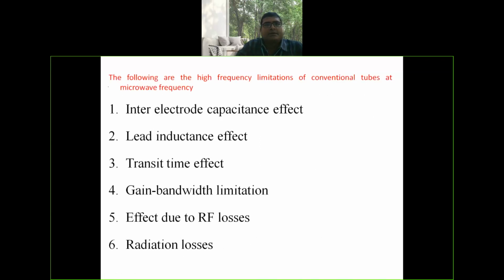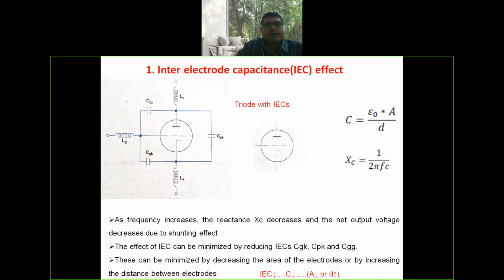The following are the high frequency limitations of conventional tubes at microwave frequency. 1. Inter-electrode capacitance effect. 2. Lead inductance effect. 3. Transit time effect. 4. Gain bandwidth limitation. 5. Effect due to RF losses. 6. Radiation losses. The first one is inter-electrode capacitance effect.